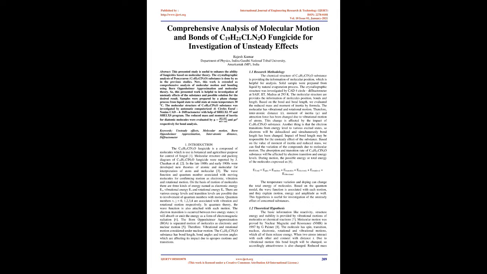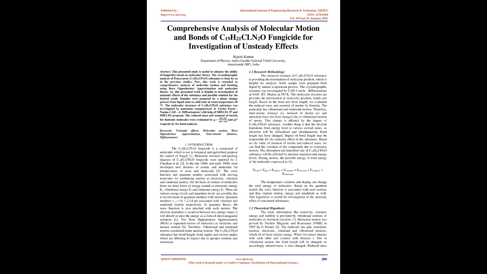1. Introduction. The C19H21ClN2O fungicide is a compound of molecules which is used for botanical and agricultural purposes for control of fungal diseases [1]. Molecular structure and packing diagram of C19H21ClN2O fungicide were reported by J. Chauhan et al. [2]. In the late 1800s and early 1900s, new theories of atomic and molecular structure were developed for interpretation of atoms and molecules [3].